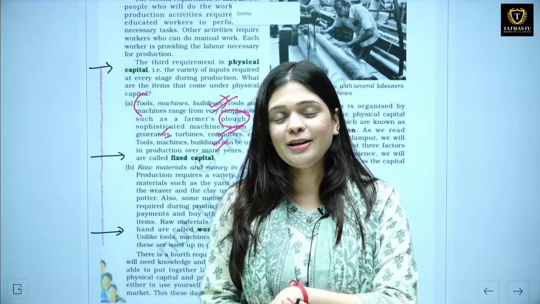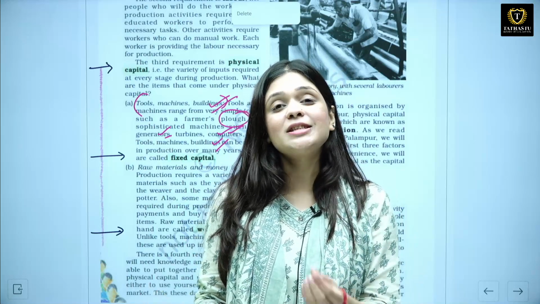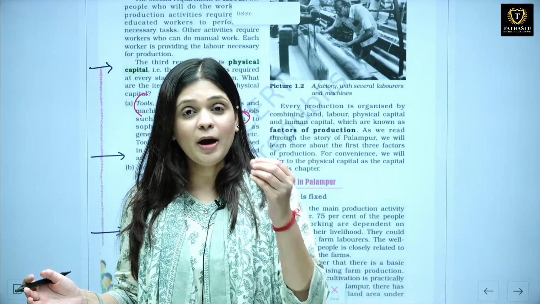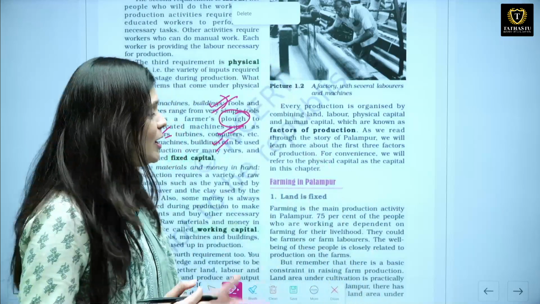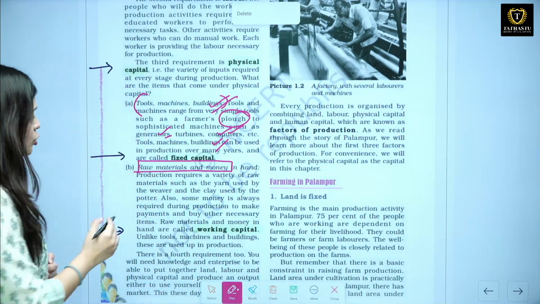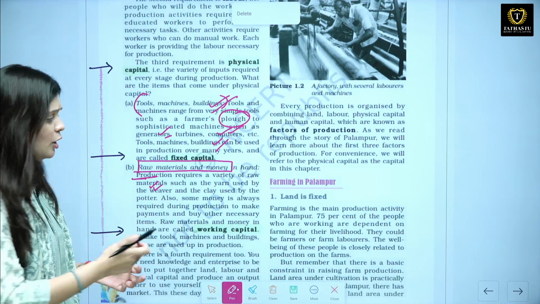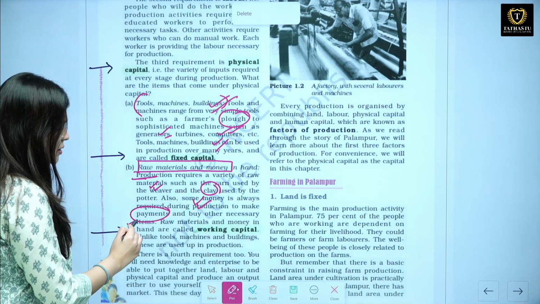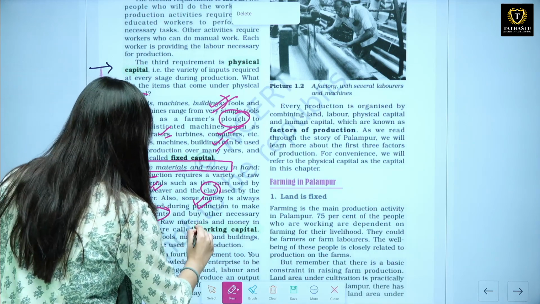You must have a question in mind: why is land not a fixed capital? Because fixed capital depreciates but land does not depreciate, it is for life. Every fixed capital has a useful life of, let's say, 10 years or 20 years. That is why land is a natural resource, not a fixed capital. Then we have raw materials and money in hand. You know that production requires certain raw materials, for example, if we are making pots, we need clay, that is a raw material. You also need money to make payments, to buy certain items. So this is known as raw material, and raw material and money are known as working capital.